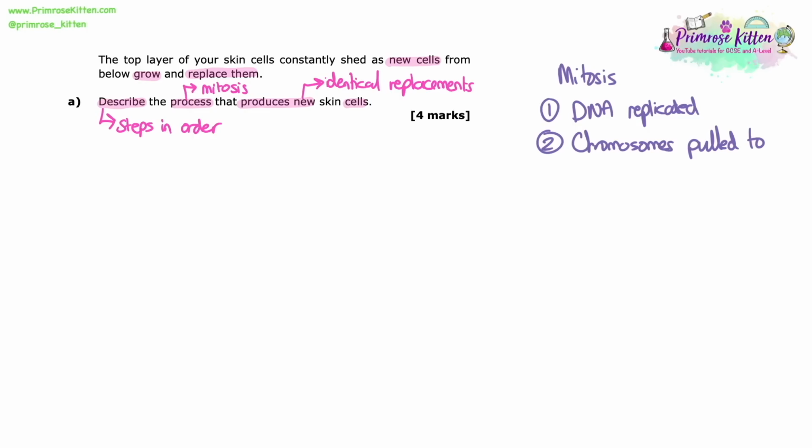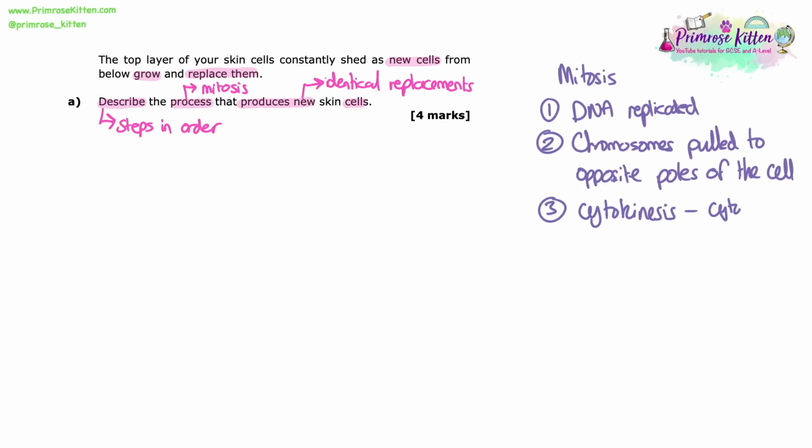So the DNA is replicated, which is the first step. The chromosomes then need to line up, meet in the middle, and then get pulled to the ends of the cell. And we say that these are the opposite poles or opposite ends of the cell. And then cytokinesis happens. And cytokinesis, if you can't remember that word, you can just say it's where the cytoplasm and cell membrane divide or split. You need to say both of those things though. If you are not going to remember cytokinesis, you need to say cytoplasm and cell membrane divide.